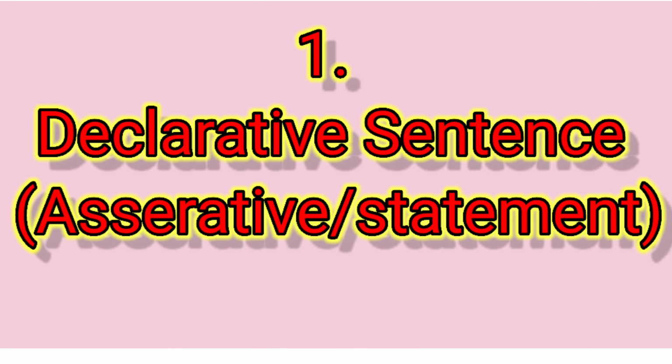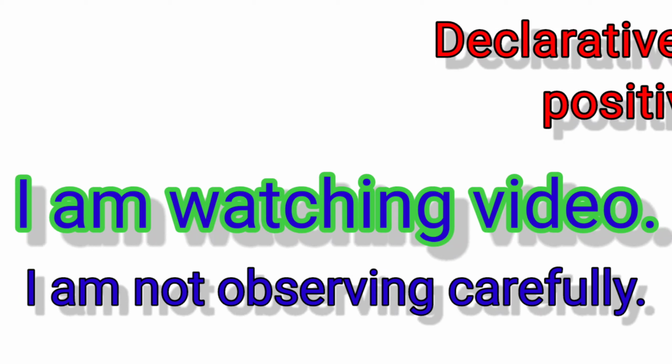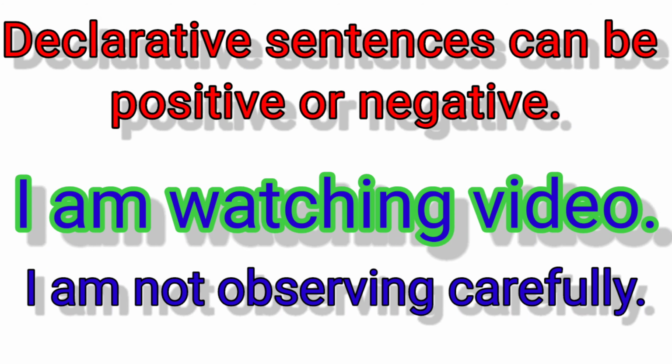The first one is the declarative or assertive sentence. We also call it a statement. Declarative sentences make a statement. They tell us something. They give us information, and they normally end with a full stop or a period. Period is another name for full stop. Declarative sentences can be positive or negative. I am watching video.